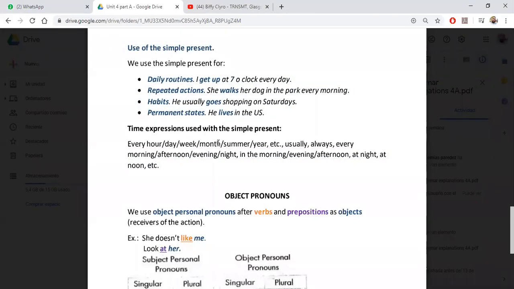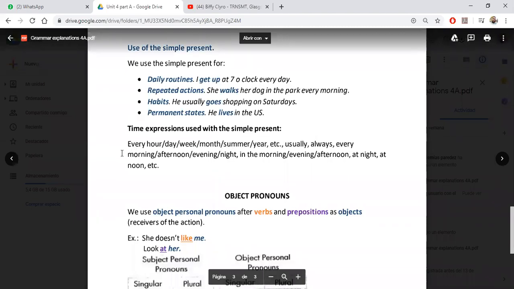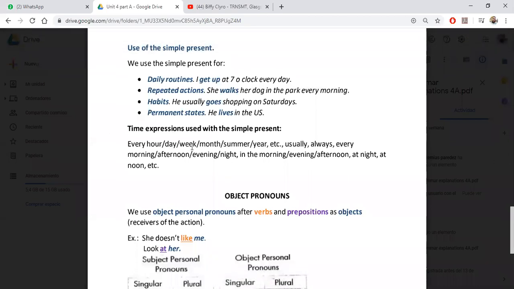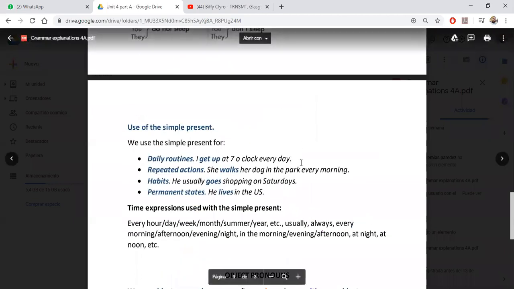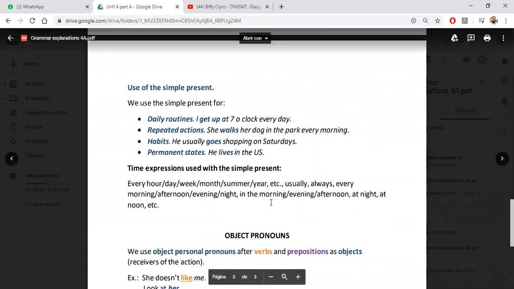Time expressions used with the simple present. We have time expressions, folks, that we use with the simple present. For example, every hour, every day, every week, every month, every summer, every year, every morning. You see, you can use every for many things.